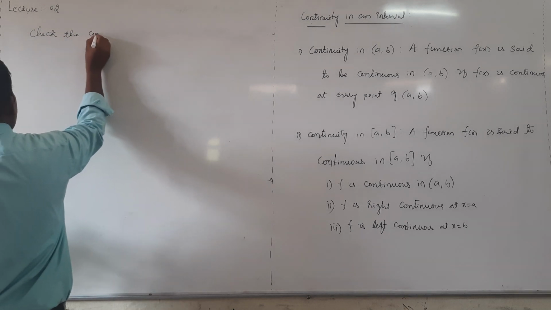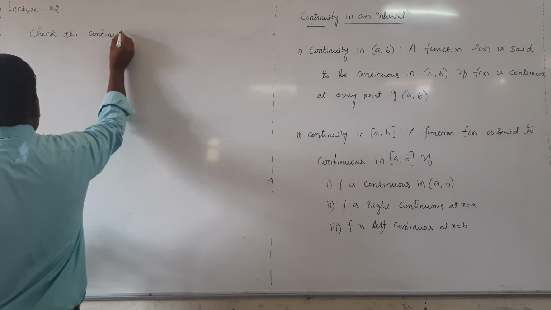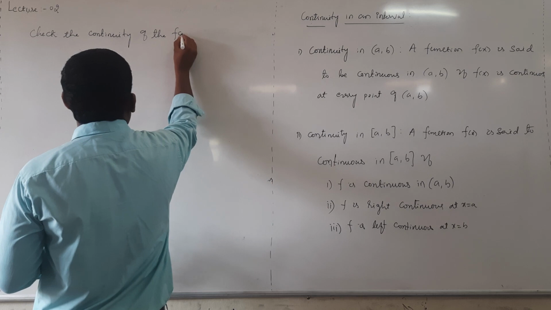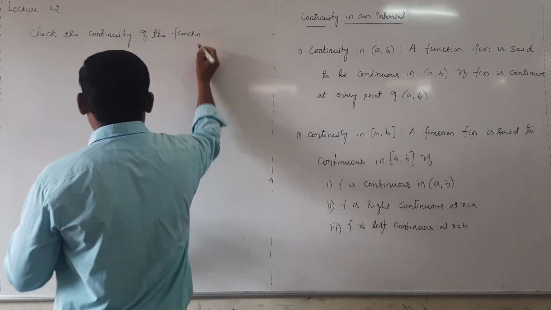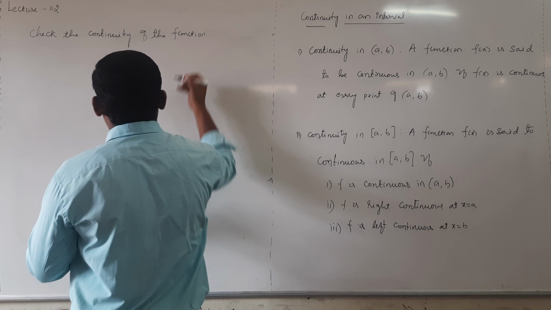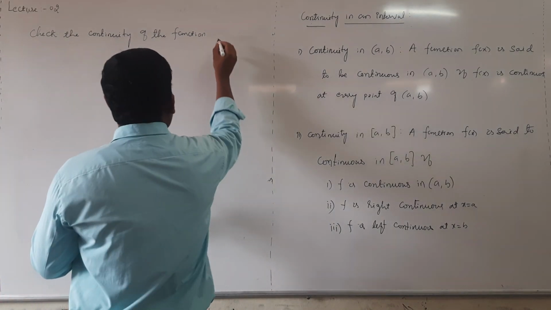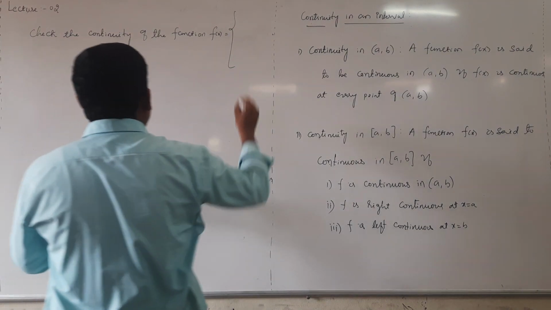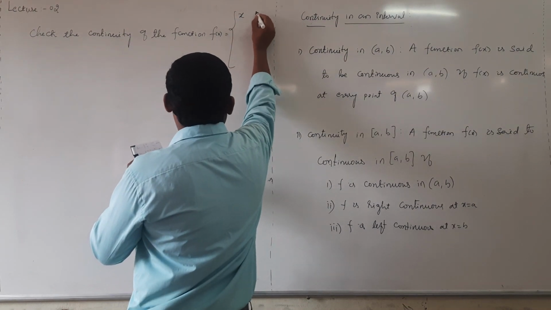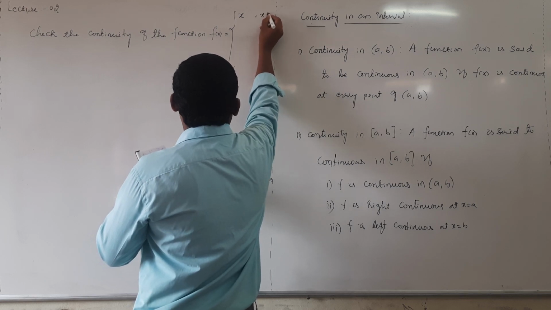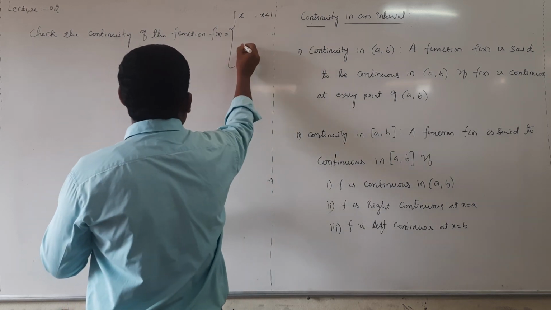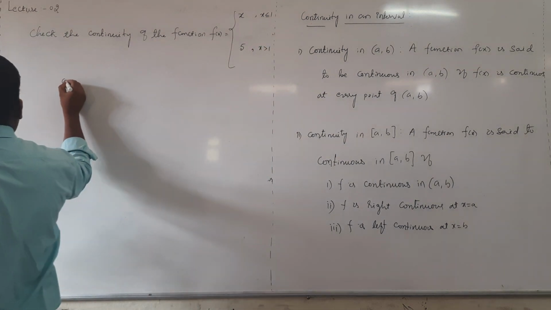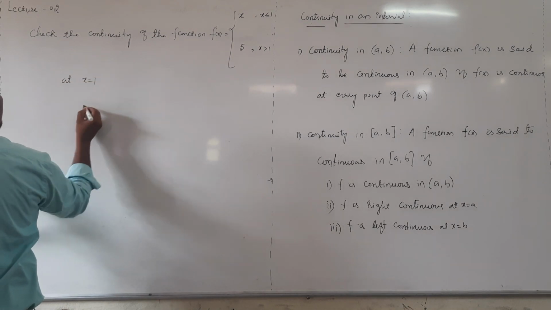Check the continuity of the function f of x equal to x if x less than or equal to 1, 5 if x greater than 1, at x equal to 1.